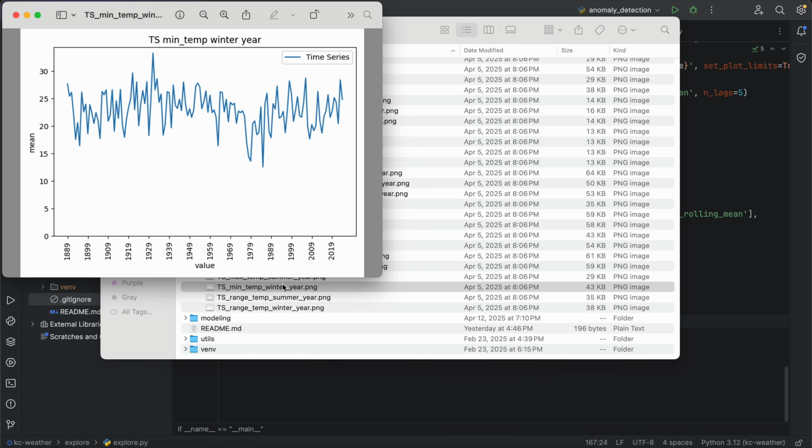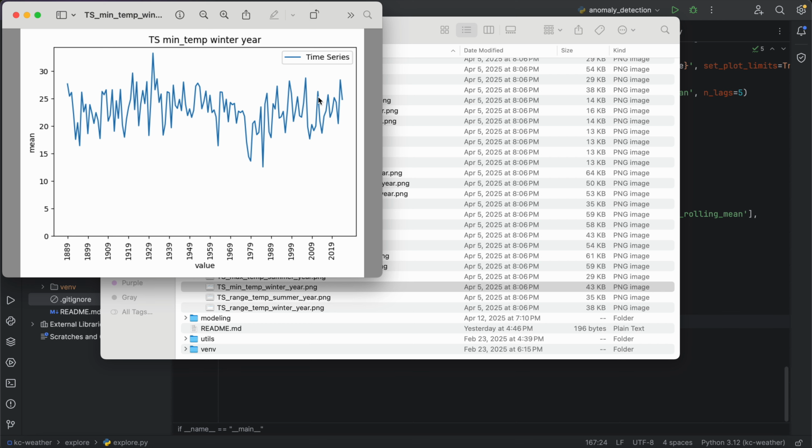So this is the mean value of min daily temperatures in the winter. So we can see that maybe there's more of a local effect here. If I were to just draw a regression line through this, again, I'm just doing the eyeball test here, it'd probably be a flat line. But if we were to do regression splines, we could see that there might be a downward slope here, and maybe an upward slope here.